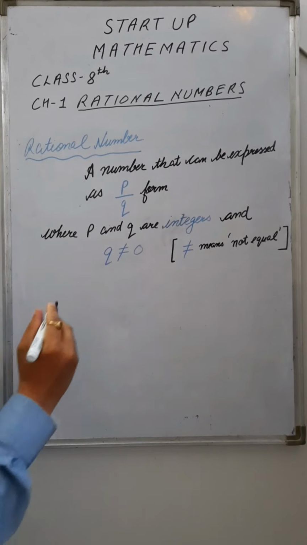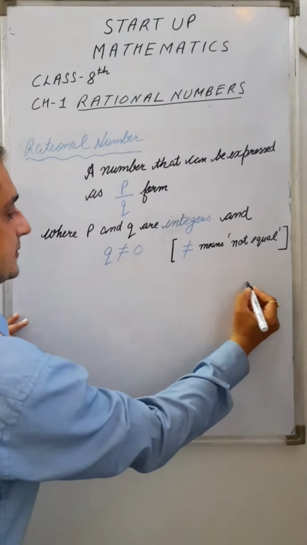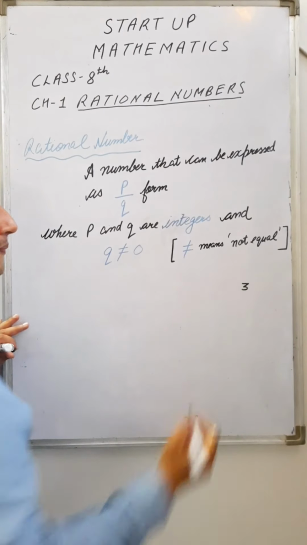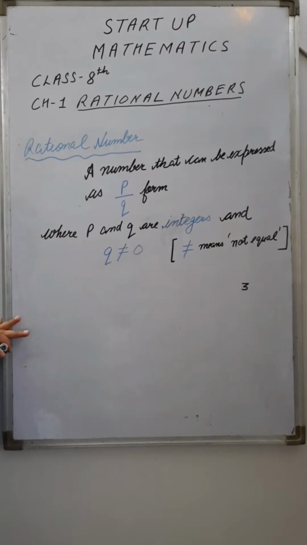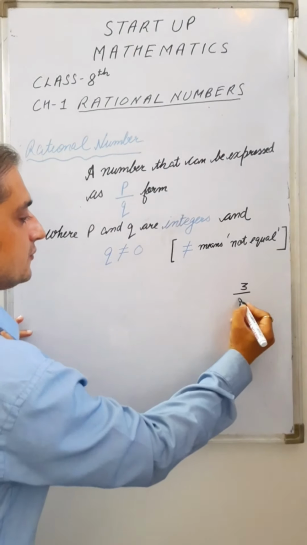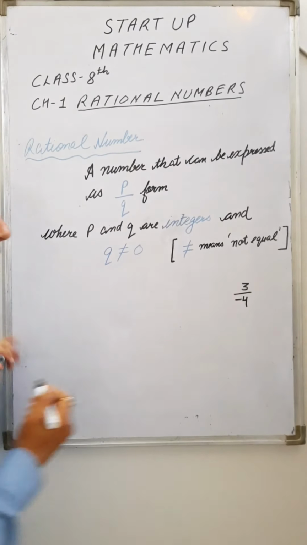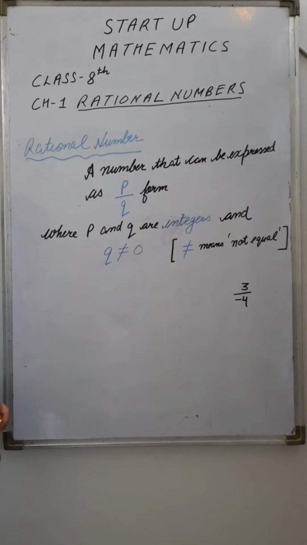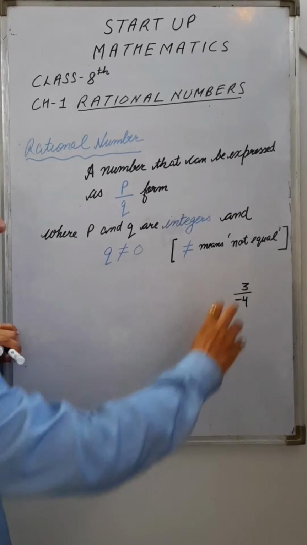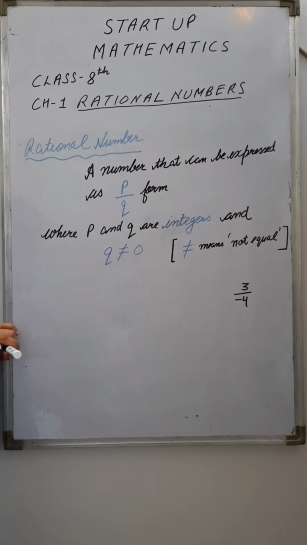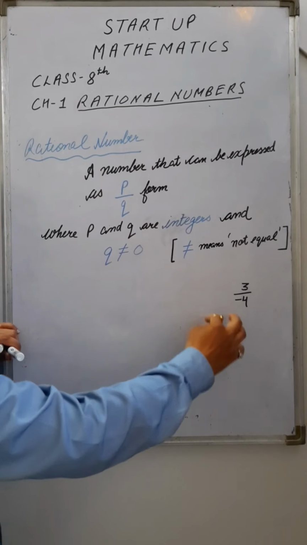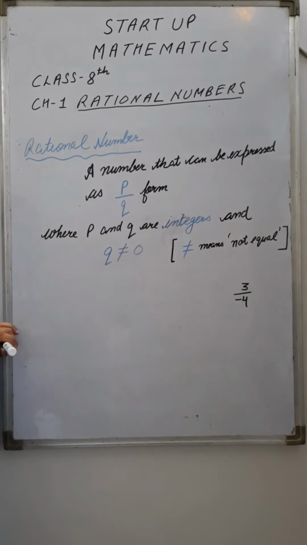Suppose अगर मेरे पास एक इंटीजर है 3, पॉजिटिव इंटीजर, अगर मैं इसको -4 से डिवाइड कर रहा हूँ, it's like a P by Q form, numerator by denominator, but this number is neither an integer nor a fraction. So this type of number falls in the category of rational numbers, right?